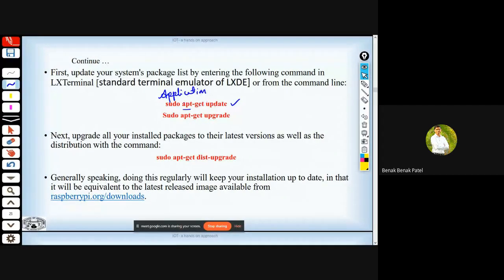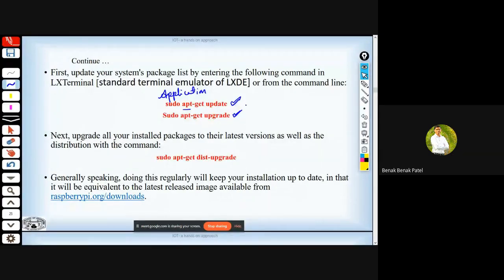Every time you are trying to install any software, make sure you execute this command before installing anything. Open up your terminal and type sudo apt-get update and sudo apt-get upgrade. These two commands are very essential whenever you are working on Raspberry Pi.